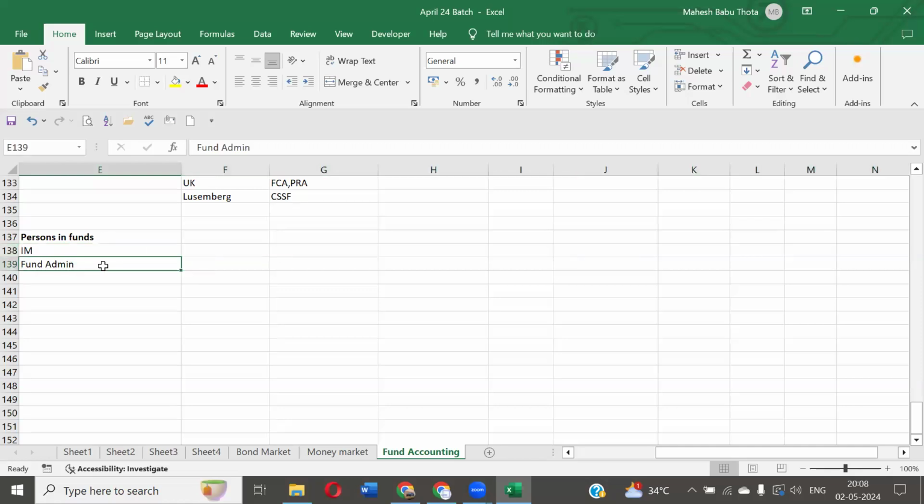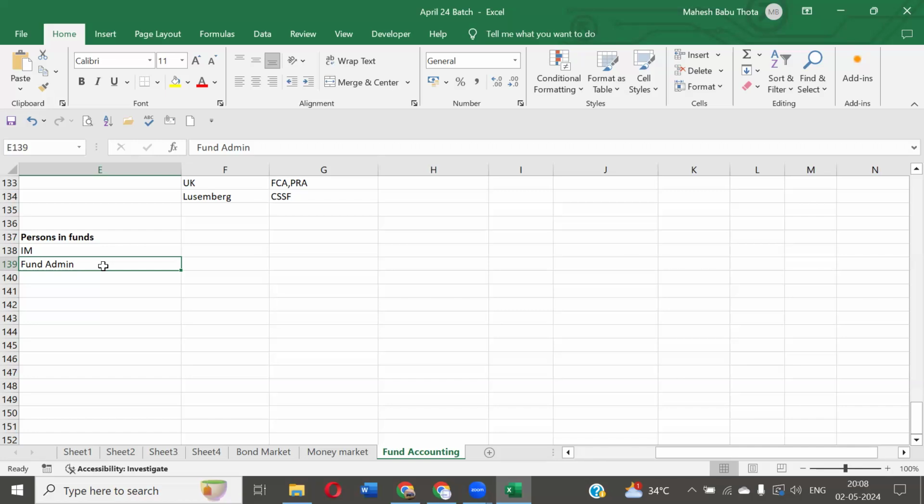Who will implement all this work? The fund administrator implements the transactions. In addition to that, they have to charge some expenses to the fund. We spoke about management fee. What is management fee? For maintaining all these things, the fund will charge some fees from the investors, right? That fee also will be charged by the fund administrator. The calculation of fees, collecting fees, everything will be taken care of by the fund administrator.